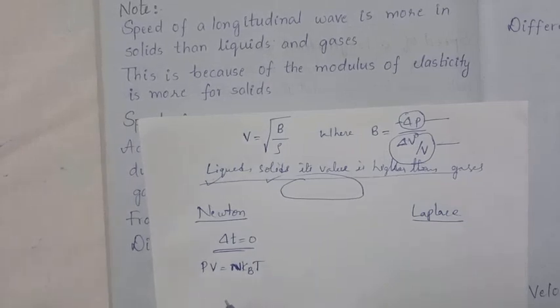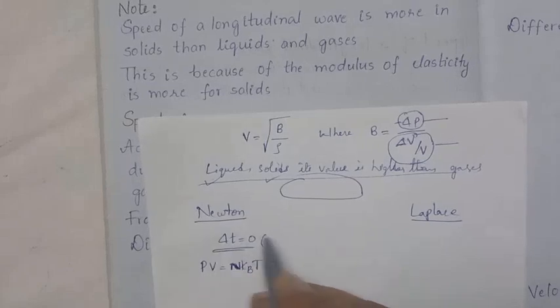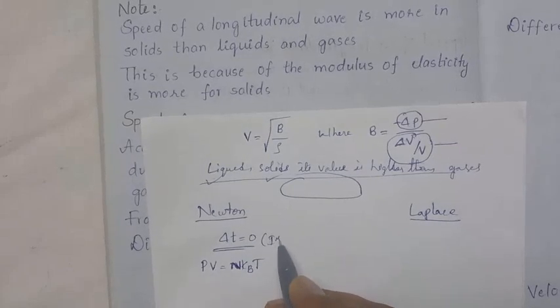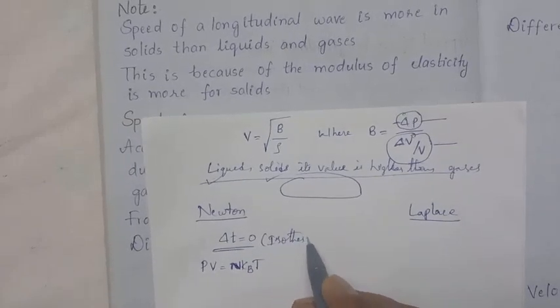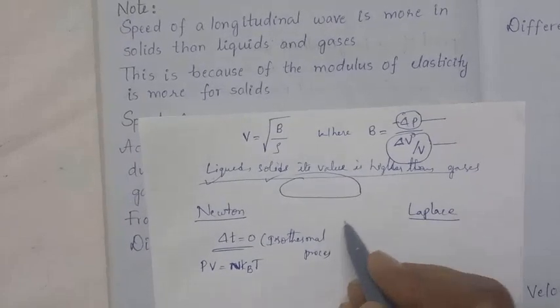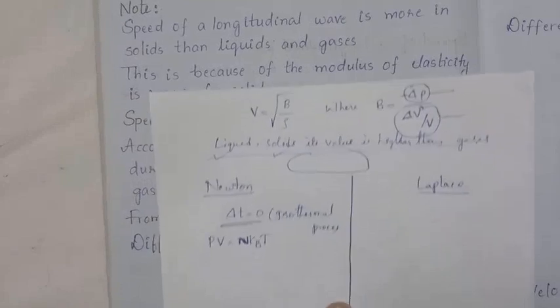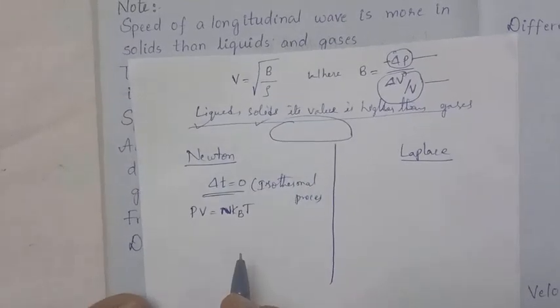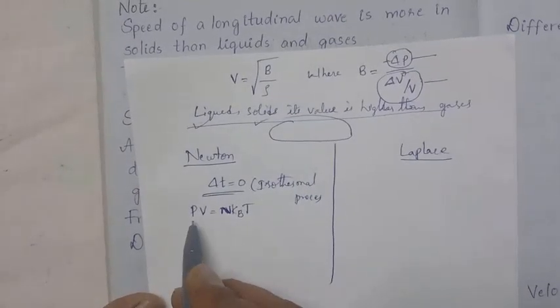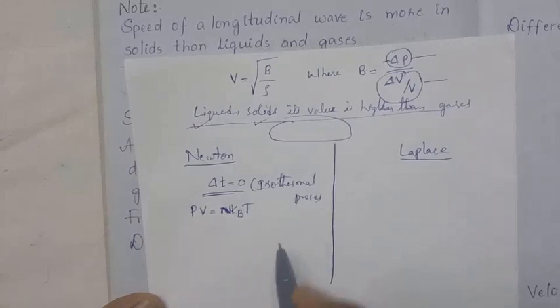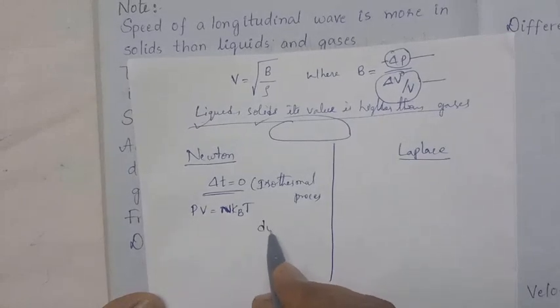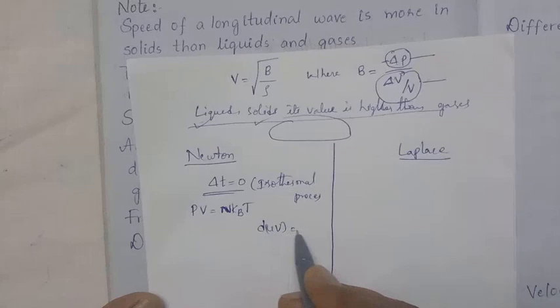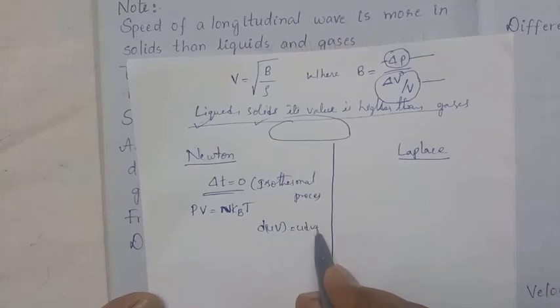Now we can differentiate this equation, for the isothermal process, you have to remember this point. Differentiating both sides using the product rule, which you already know: U dV plus V dU.